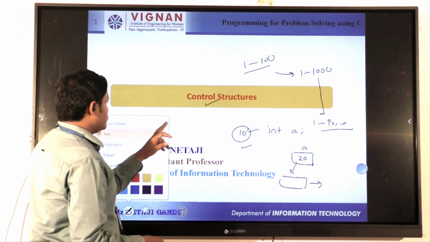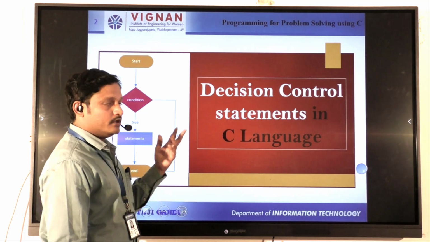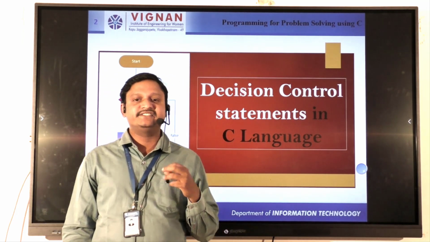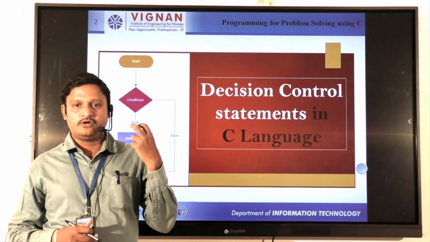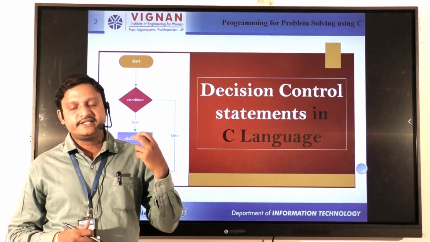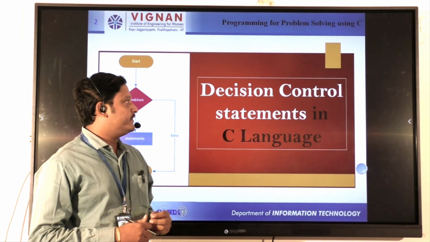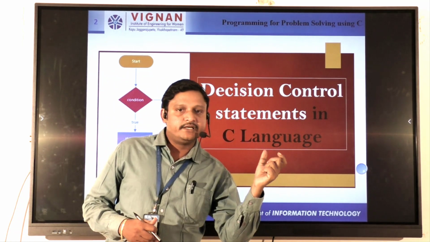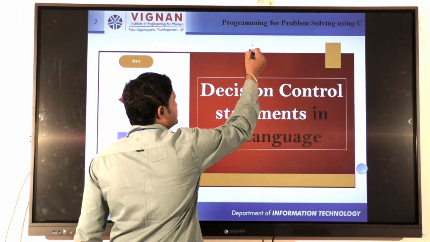Now the control structures are divided into different types. The control structures are also called decision making statements, or control statements, or selection statements, or branching statements. Why are the names different? The answer depends upon your decision. That is nothing but the condition, which is represented by a diamond symbol.